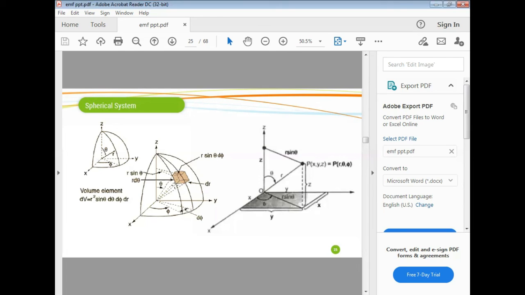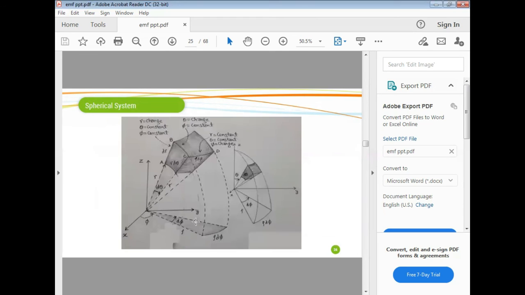Then this length is nothing but dr. So the three different lengths are r sine theta d phi, dr, and r d theta. It is clearly mentioned here.